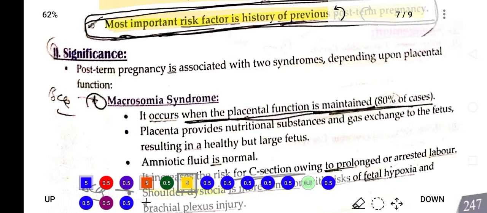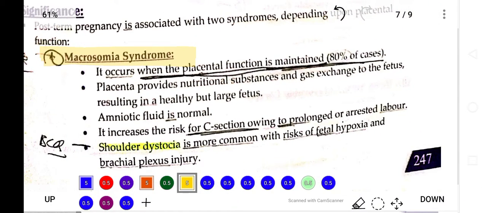Babies are large in size, which is why this is known as macrosomia syndrome or fetal macrosomia. It occurs when placental function is maintained, in 80% of cases. The placenta continues to provide nutrition and support gas exchange, resulting in a healthy but large baby with a weight greater than 4 kilograms, and the amniotic fluid is normal.